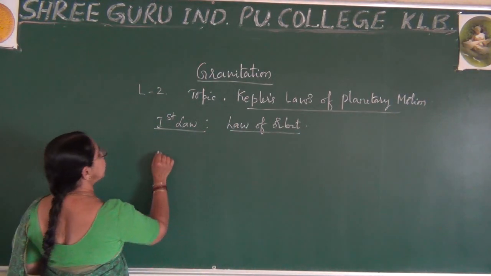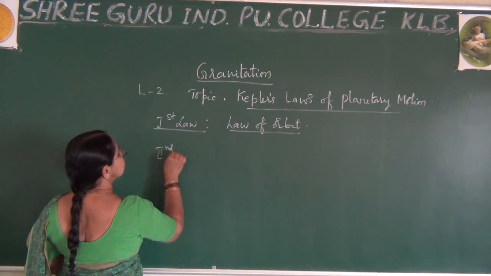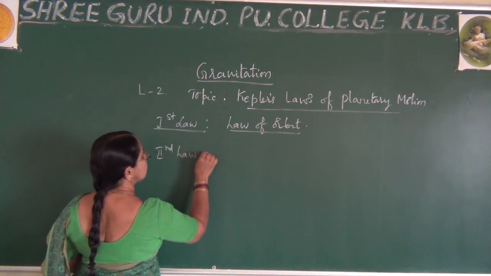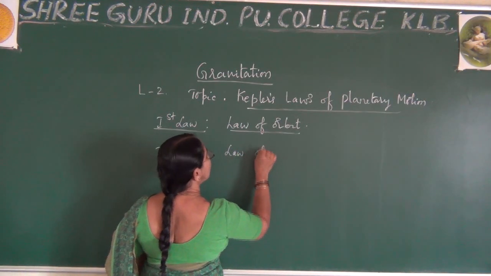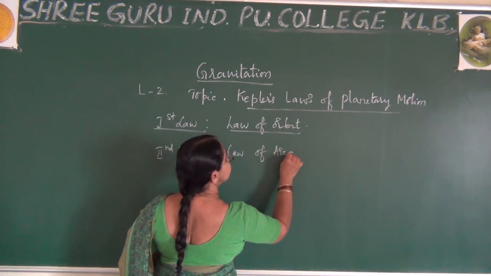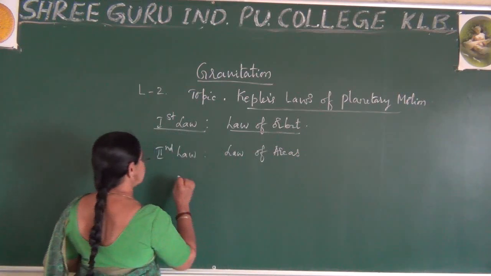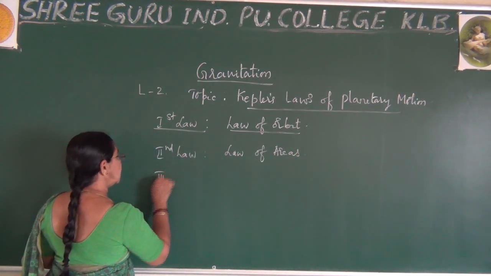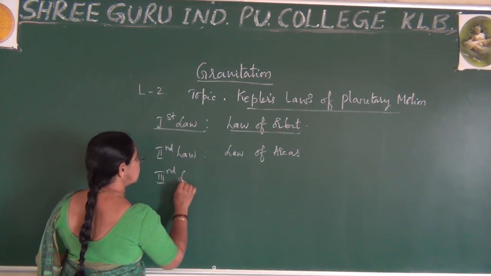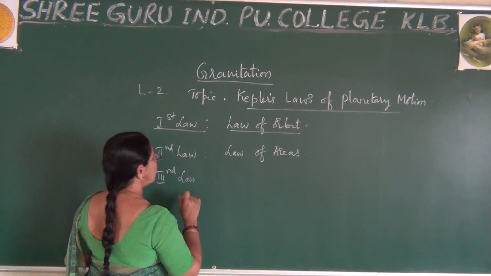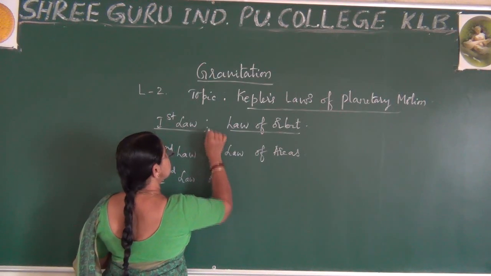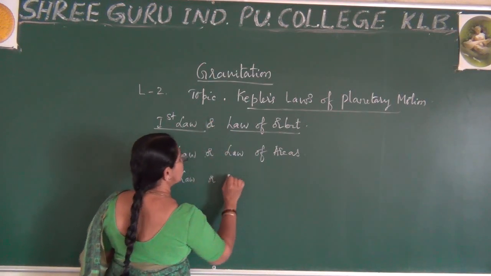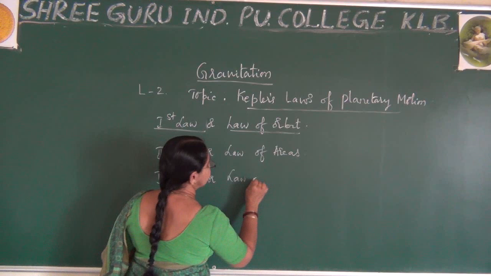Similarly, the second law is the law of areas. The third law is the law of period.